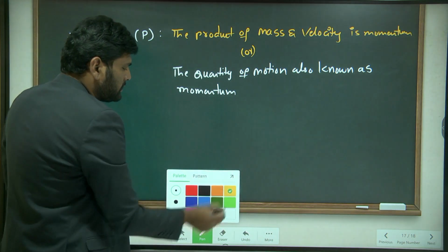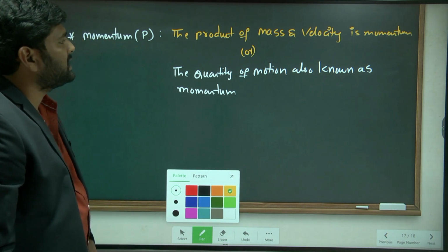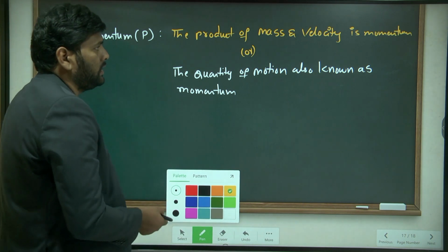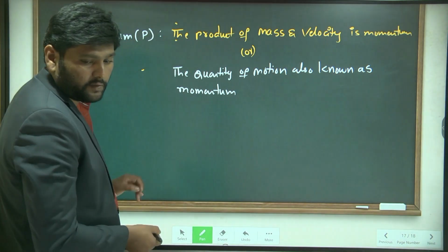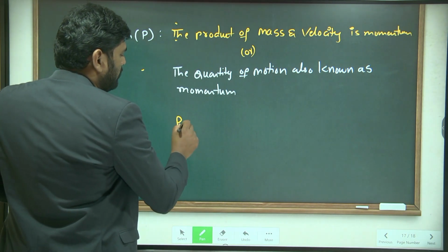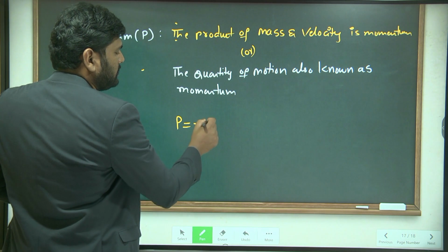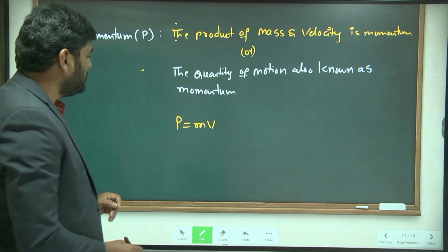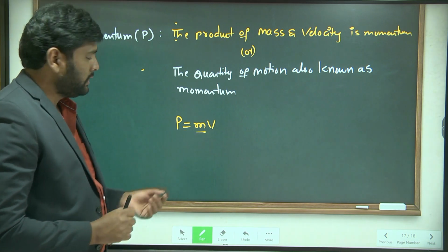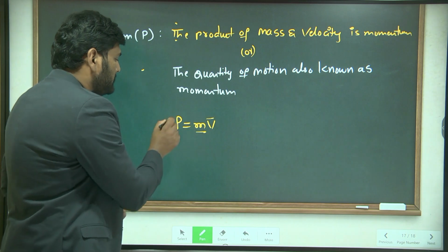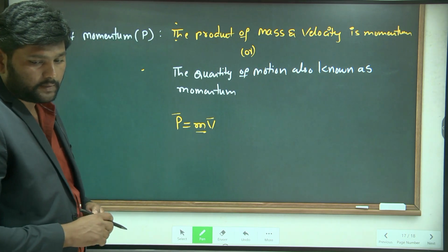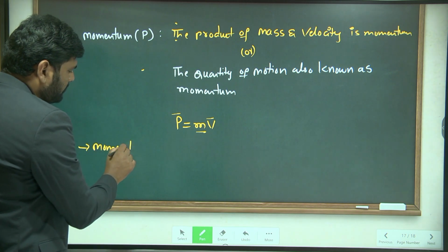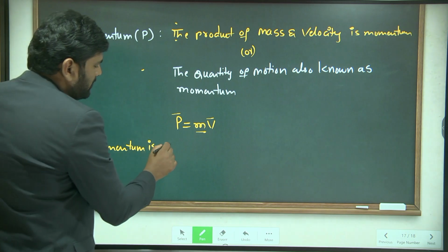As you see in the first statement, the product of mass and velocity is known as momentum. So I can write the formula as momentum is equal to mass into velocity. This is the product of mass and velocity. Here mass is a scalar quantity and velocity is a vector quantity, so momentum is also a vector quantity. So write down, momentum is a vector quantity.